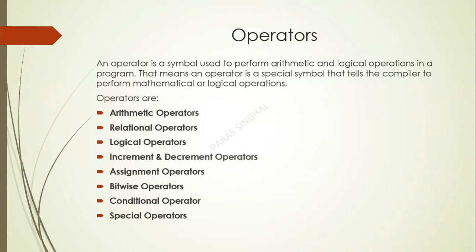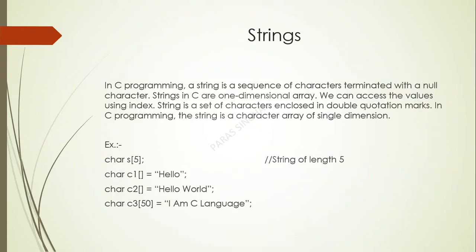Operators. There are 8 types of operators used in C language. An operator is a symbol used to perform arithmetic and logical operations in a program. So the operators are arithmetic operator, relational operator, logical operator, increment and decrement operators, assignment, bitwise, conditional and special operators. We will be learning about operators in upcoming videos with examples.